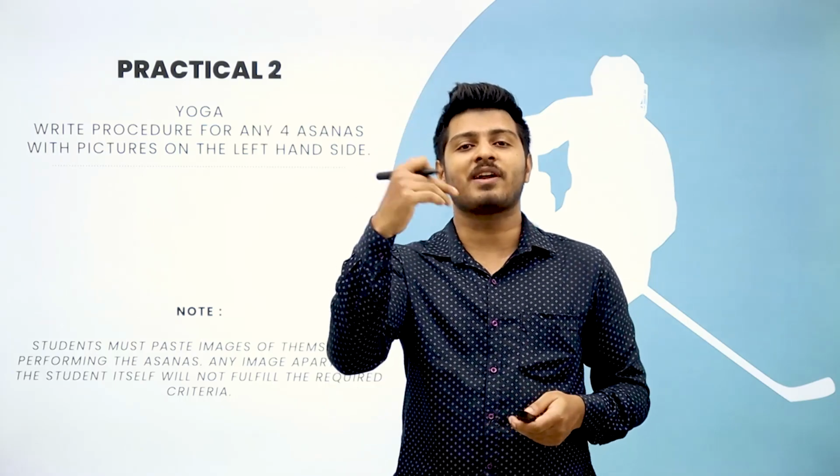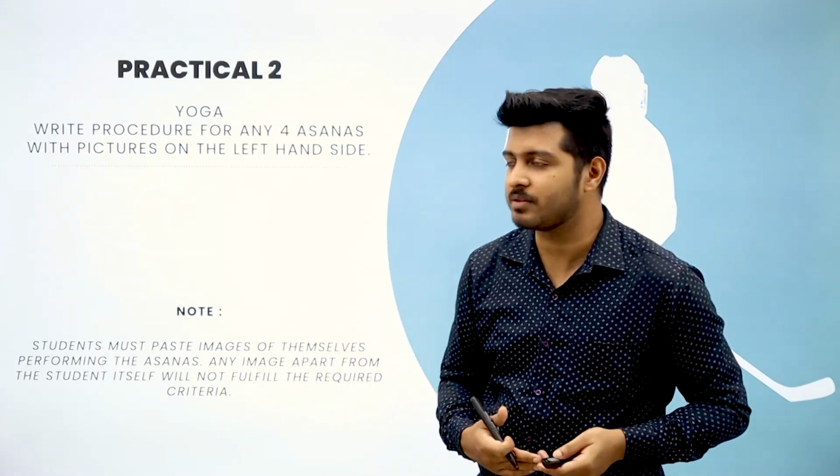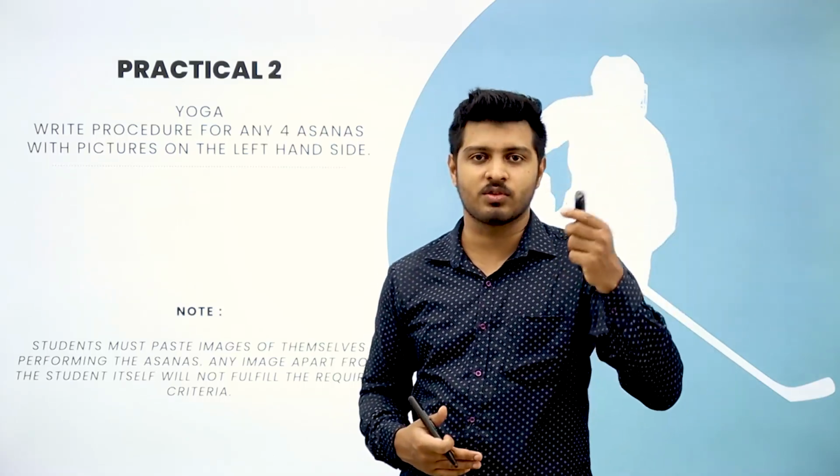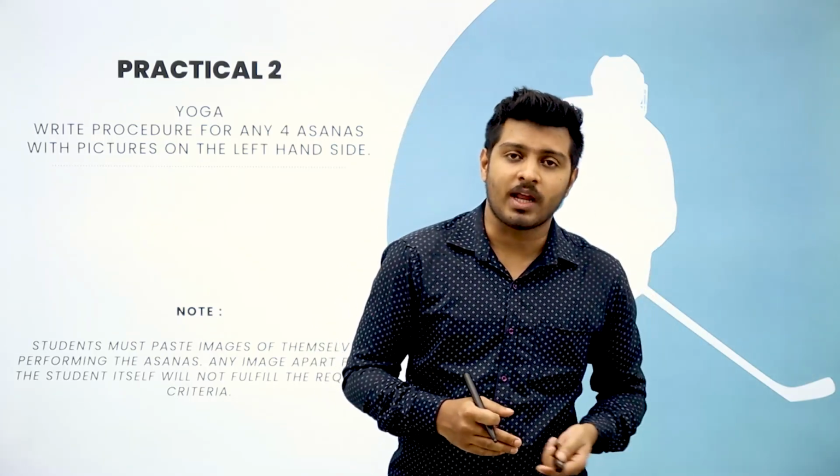Now when you talk about any 4 asanas, I would recommend that each asana that you pick is from different categories. You may remember that I have taught you 3 different categories of asanas: relaxative asana, meditative asana, corrective asana. So when you paste images, try to take each asana from different categories. Though you have the freedom to choose any asana from those categories, this is my recommendation. You choose those asanas like that. Once you have selected the asana, you perform that. You take a picture of that.